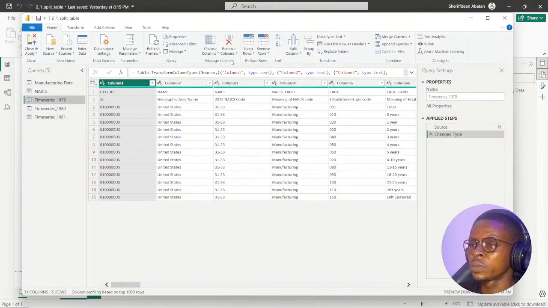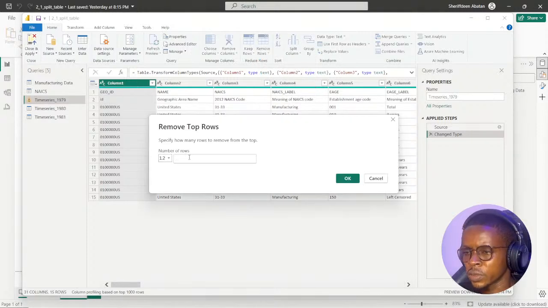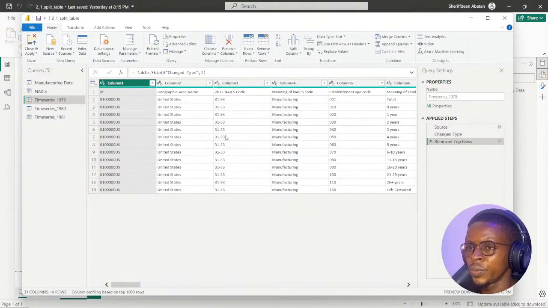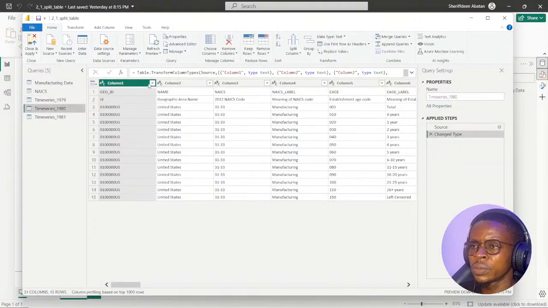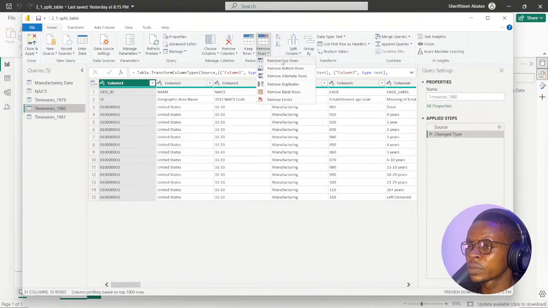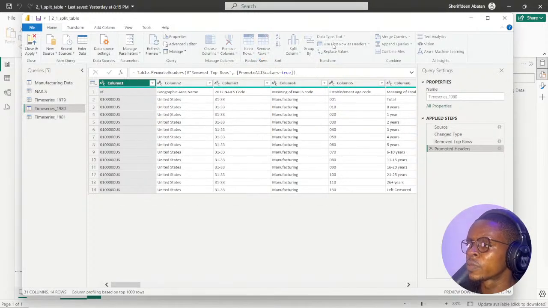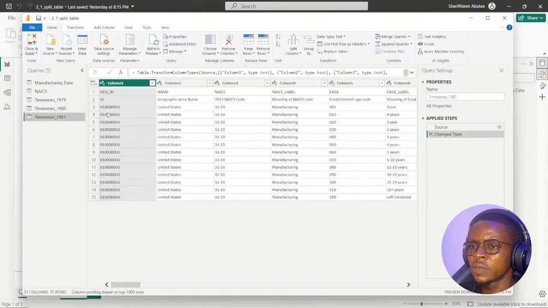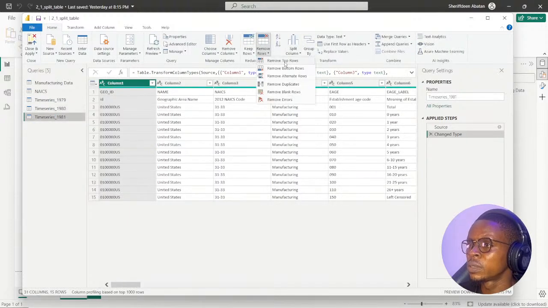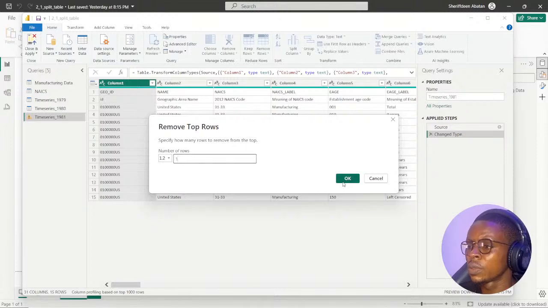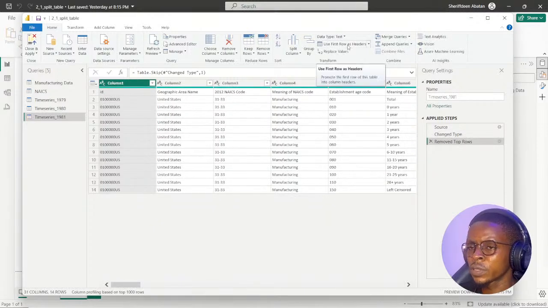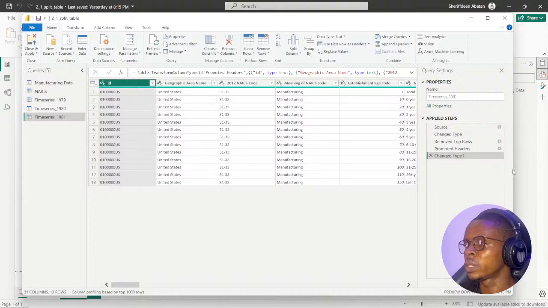You can see we can remove top rows. I want to remove the first row because the data is not clean. We did that yesterday. I want to promote this as the headers. I'll go back here and do the same thing. Remove rows, top rows, use first rows as headers. Finally, for this, remove top rows, the first row rather, and use top rows as headers.